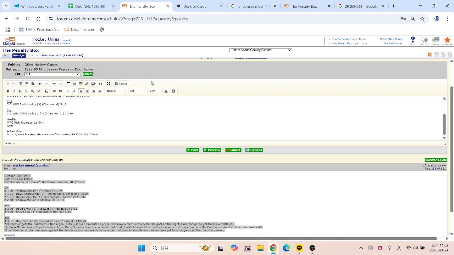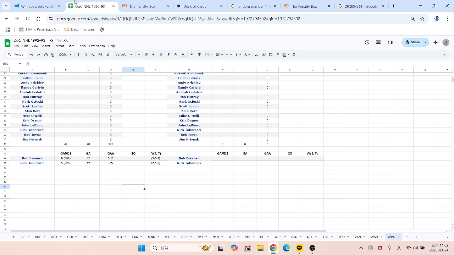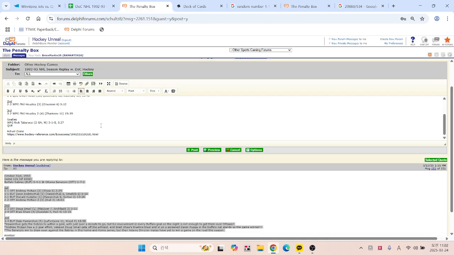But so 2 GA, I do something like that and then win. And 2-1-0 for the season with a goals against average of 3.27, I think it was, for Tabarachi. Yep. And then Hextall with the defeat. Only 3 goals allowed, so that would more often than not probably get a win in 92-93, and he's at an even 5-5 right now. So if you've ever looked at this and wondered why the goals against average are not the same as the team record, that explains it. It's the goalie's record, not the team's record.